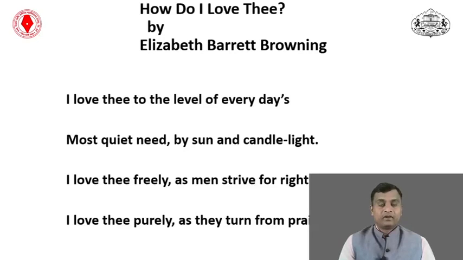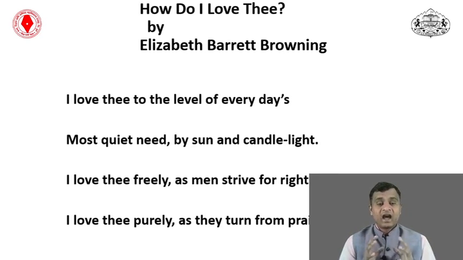The next part of the poem, the line: how do I love thee? Look at the next line, how she expresses her feeling. I love thee to the level of every day's most quiet needs. Look again, the literary feature enjambment is used by the poetess.